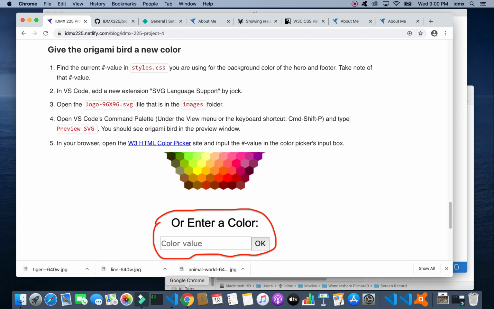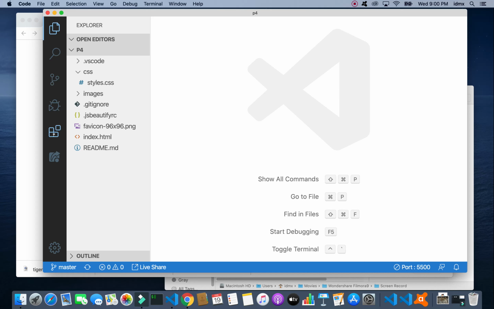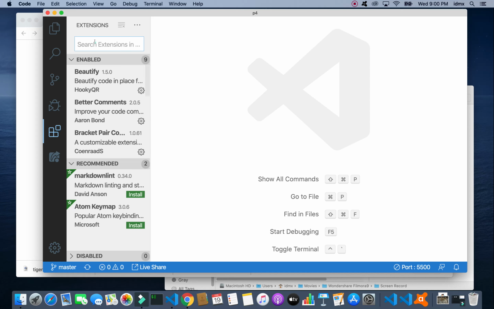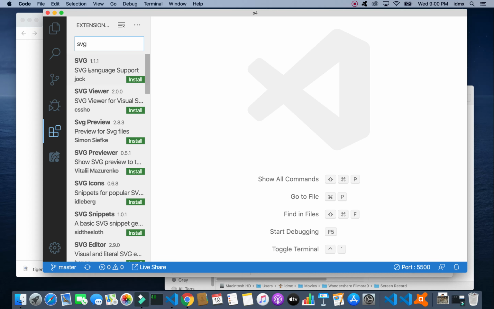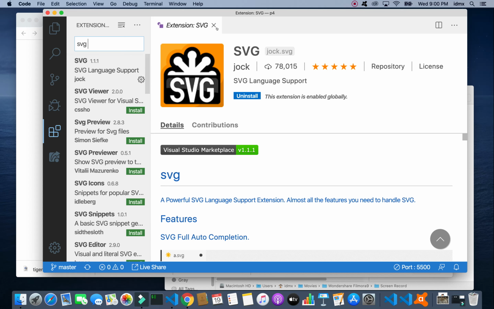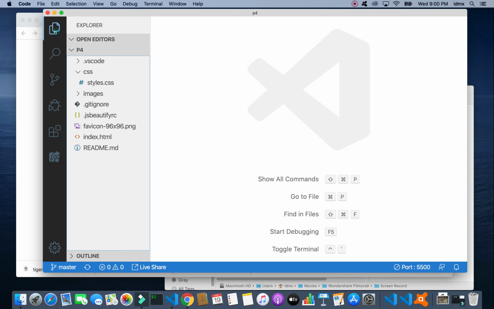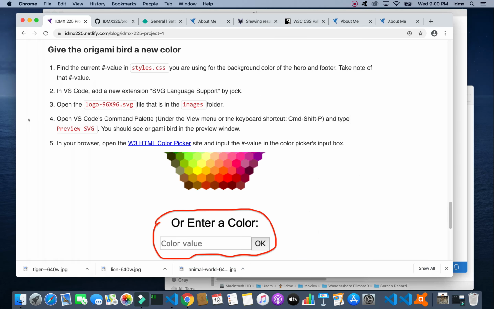we're going to also need to add a new extension, the SVG language support by Jock. So let's go into our extensions icon and type SVG, and there it is, language support by Jock. So we're going to install that, and then we can just come back into our File Explorer. So I'm not really ready to open the SVG. I will in a second.